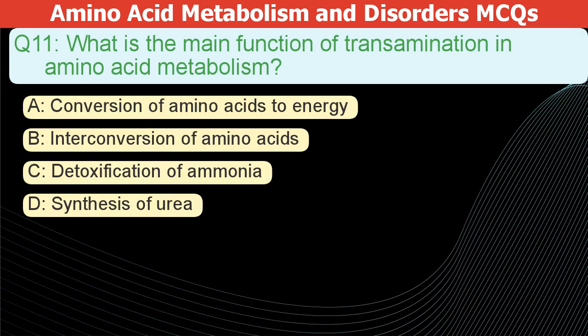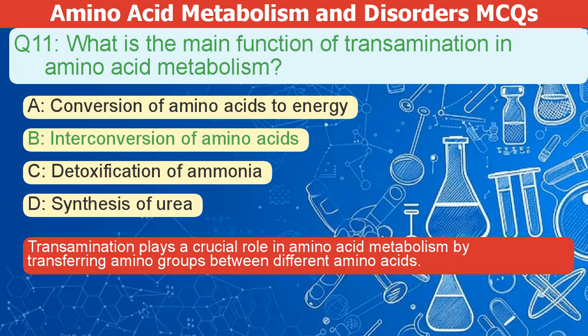What is the main function of transamination in amino acid metabolism? A. Conversion of amino acids to energy. B. Interconversion of amino acids. C. Detoxification of ammonia. D. Synthesis of urea. The correct answer is B. Transamination plays a crucial role in amino acid metabolism by transferring amino groups between different amino acids.